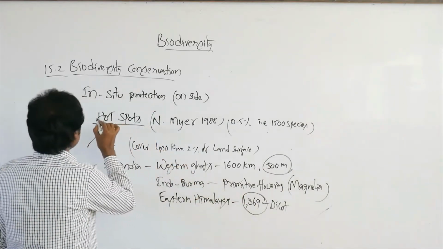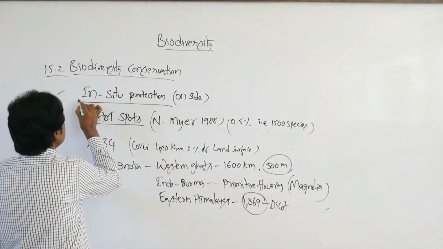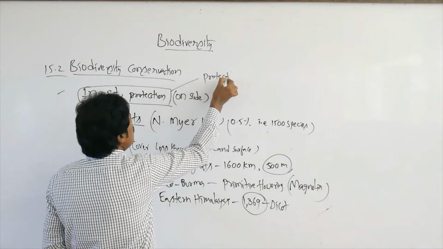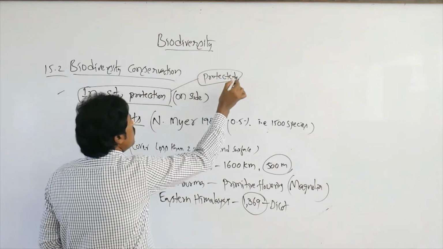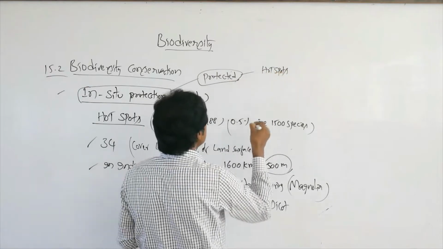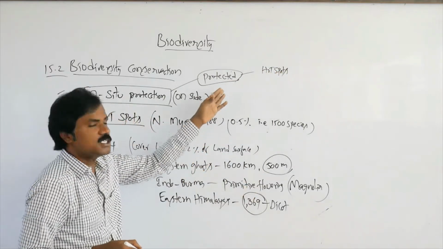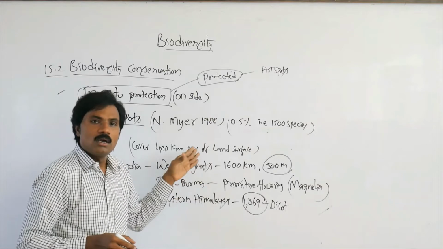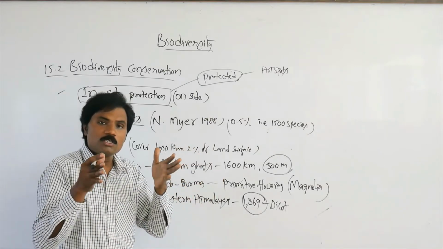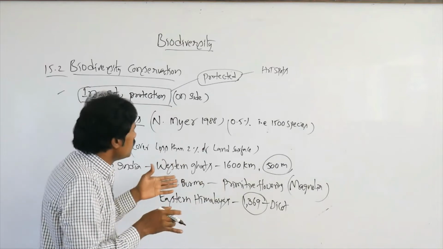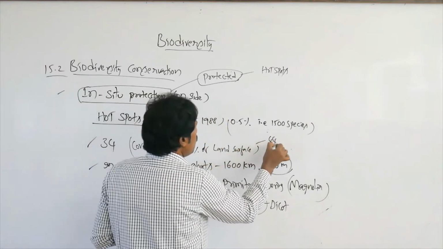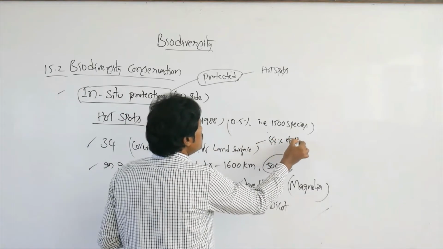So in relation to in situ protection, species must be protected there in the form of hotspots. But these hotspots cover very little area. How much percentage of species are present? Less than 2% of the area is covered, but it holds 44% of the species.